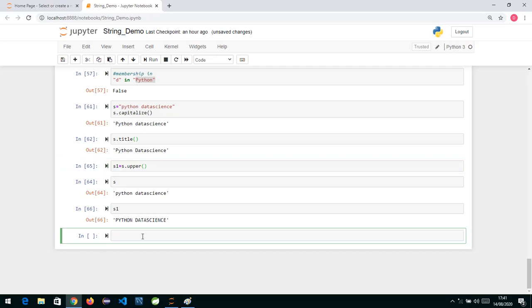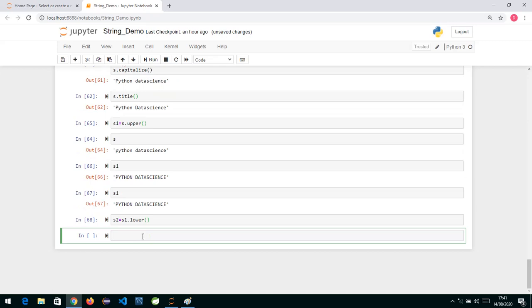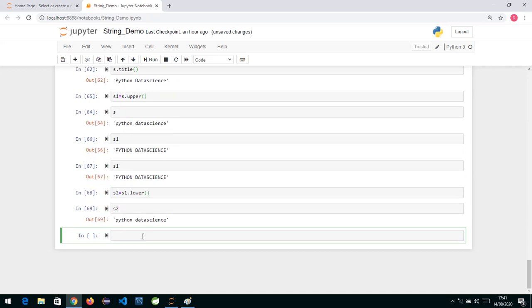Okay, now further, you have S dot upper, and similarly you have S dot lower. If I print S1, you can see it's in uppercase. Now if I say S2 is equal to S1 dot lower, lower is going to convert it into lowercase. So if I print S2, it's in lowercase. So lower, upper, then title, then capitalize: these four we have studied.